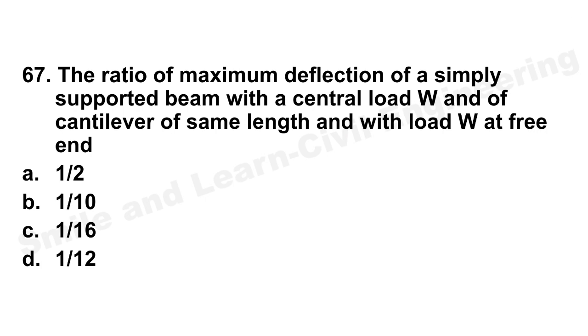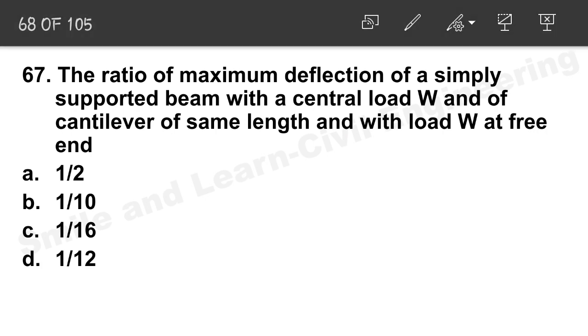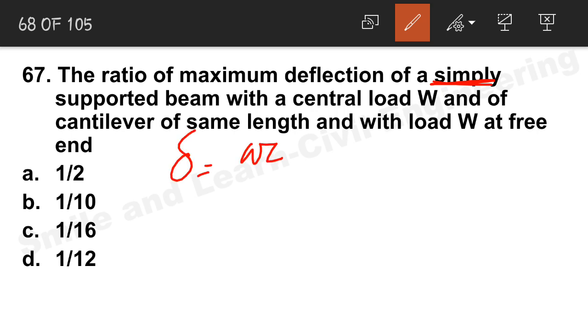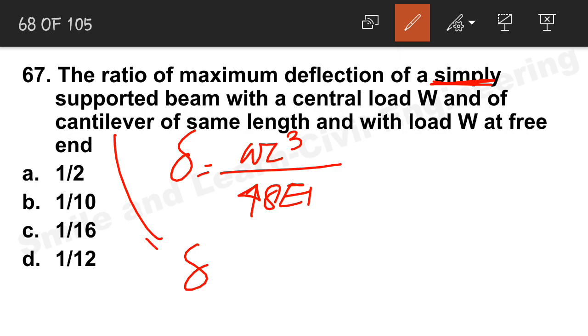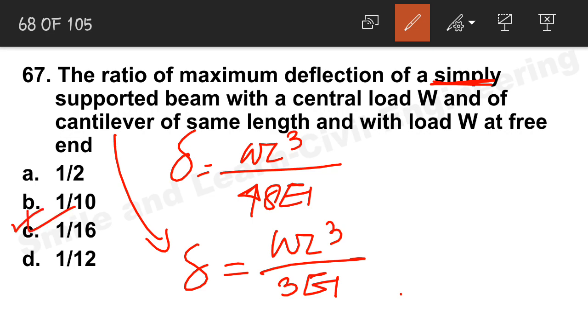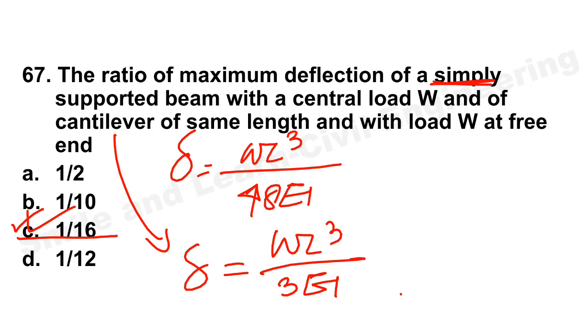Next is the ratio of maximum deflection of a simply supported beam with central load W and of a cantilever of the same length with load W at the free end. We all know for a simply supported beam with central load W, the deflection is WL cube by 48EI. And for the cantilever, the deflection is WL cube by 3EI. If we take the ratio of both of them, it is 1 by 16. Option C will be the correct answer. Let's move on to the next question.